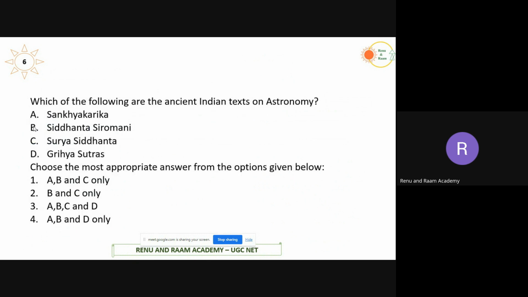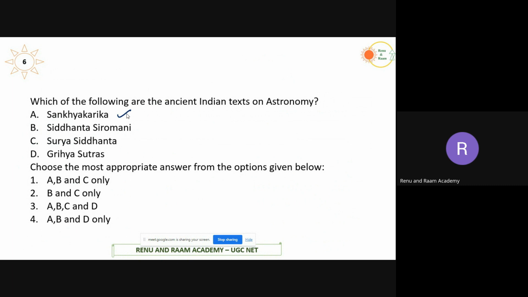Next question, there are 4 texts given here. We have to find out which text is an ancient text on astronomy. We have A, B, C, and D. Sankhya Karika, we have seen in yesterday's class, is a treatise or philosophical book of the Sankhya school. This book also contains certain ideas related to cosmology and astronomy. It talks about the birth of the universe or the birth of nature, the prakriti for that matter. So A is definitely a part of the Indian texts on astronomy. It is not a complete Indian text on astronomy, but it contains certain items related to astronomical behavior also.